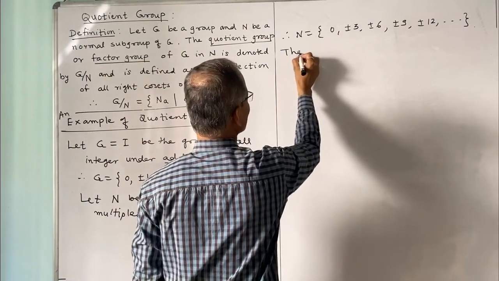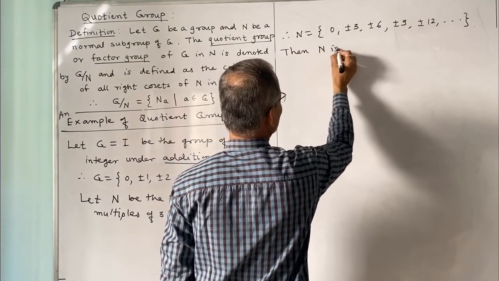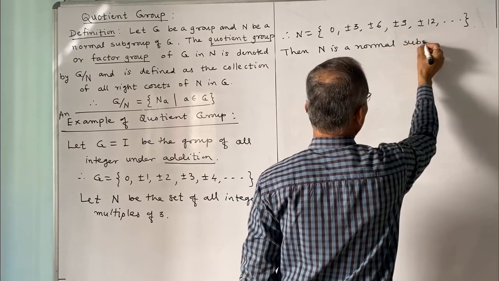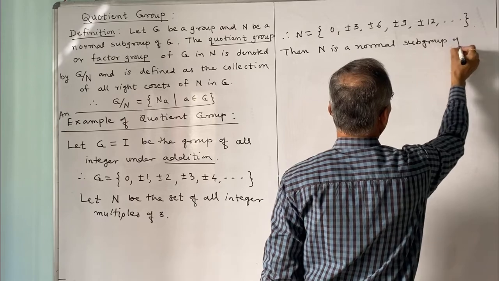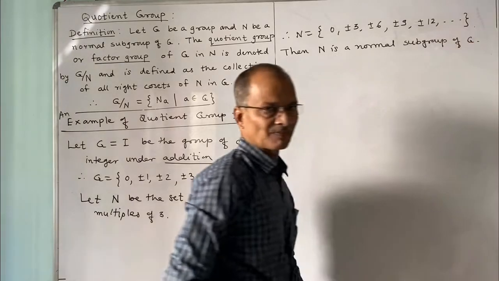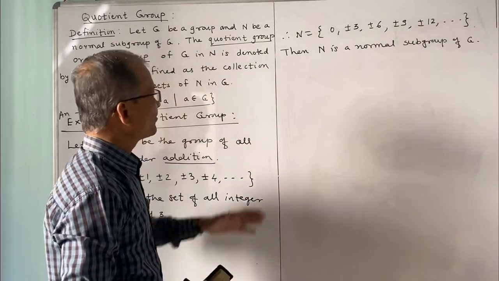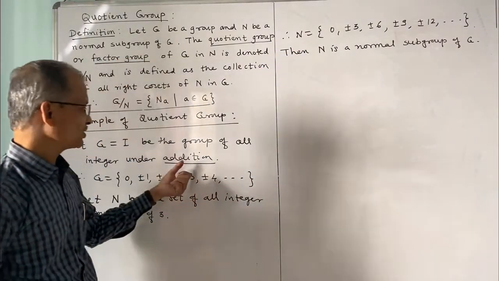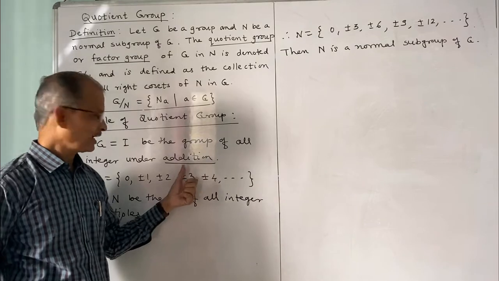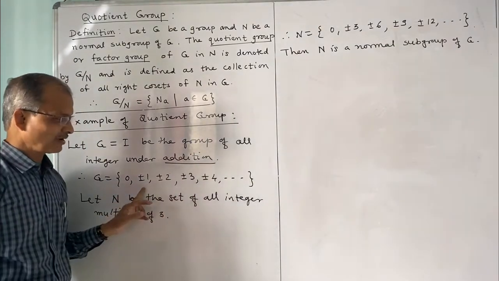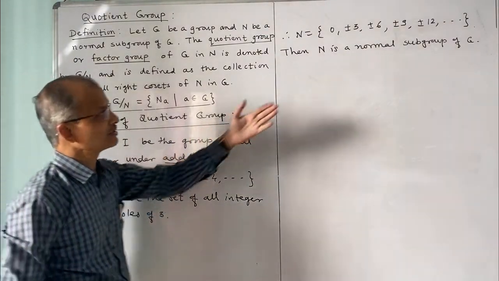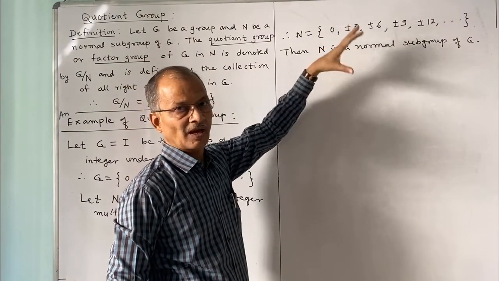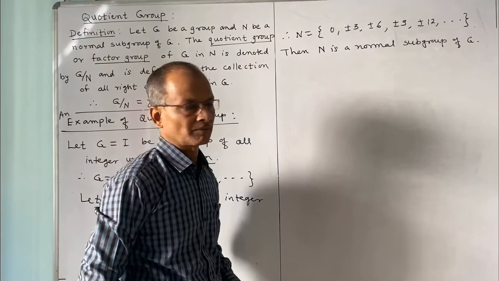N is a normal subgroup, verify this. Why is it a normal subgroup of G? We only have to verify it is a subgroup. Then it becomes normal because addition is commutative, and this group is a commutative group, an abelian group, and this subgroup is also commutative, or abelian. An abelian subgroup is always a normal subgroup.